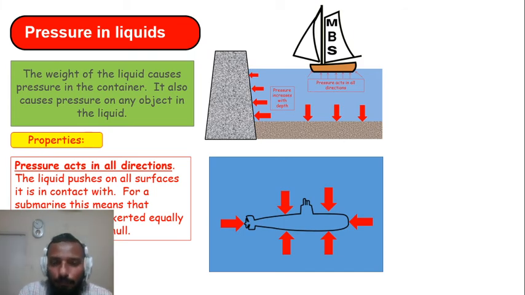Now, if there is some person, some point, some object in the liquid, then points or the objects at the same level of depth will feel the same pressure. Also, points or objects which are at some level in fluid will feel same pressure exerted from all the directions. That is, the fluid or the liquid will exert the same pressure from all directions on that point, on that object. Alright, number one.